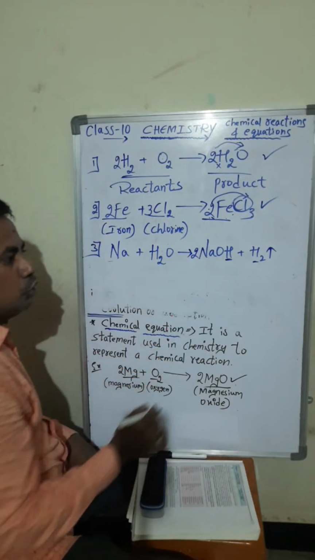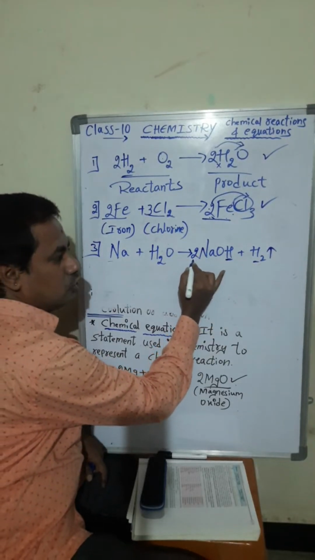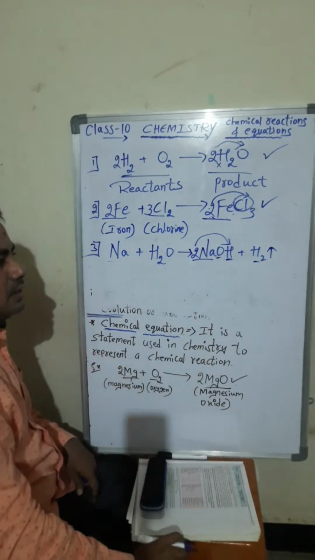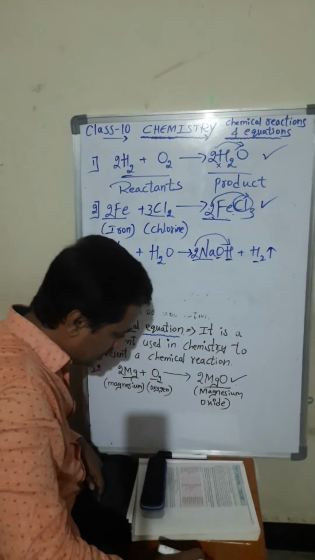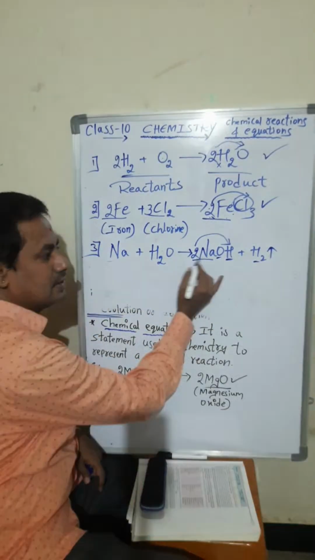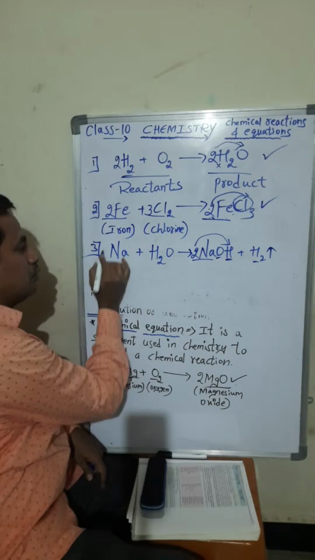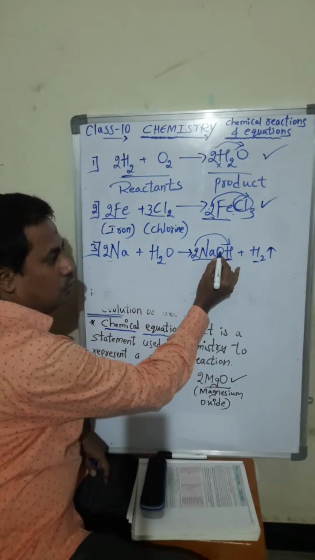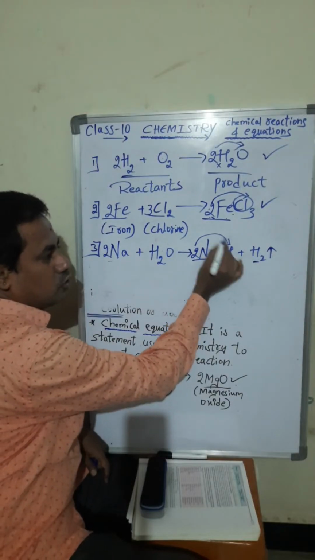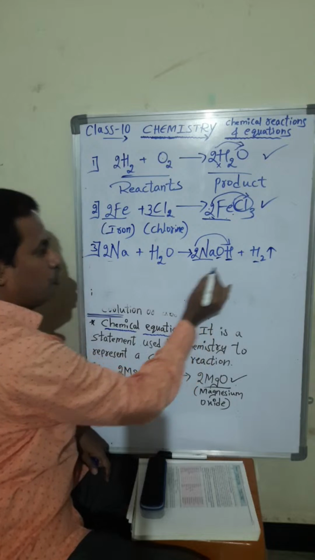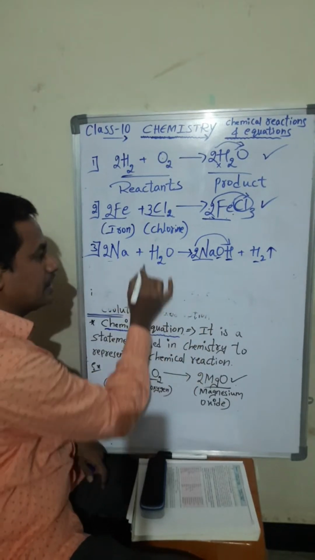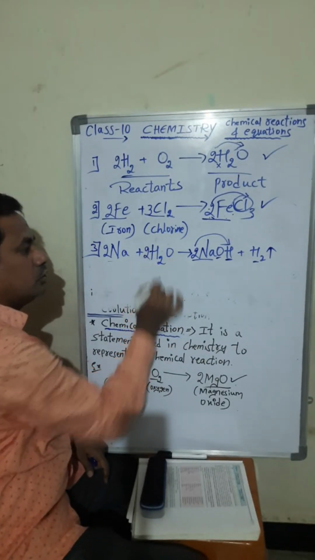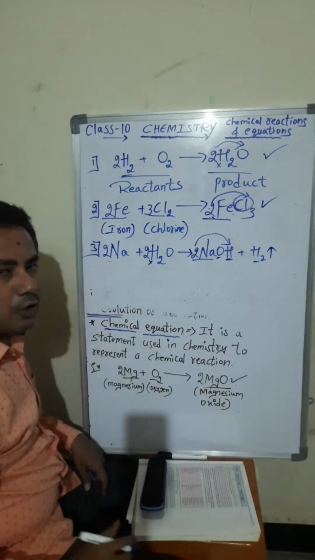So shall I put 2 here? This 2 belongs to Na also, hydrogen also, and oxygen also. Yes, 2 Na. So Na is 1 here, so we have to make it sodium 2 here, 2 here. Now hydrogen 2 plus 2, 4. Here only 2 hydrogens are there. We have to make it 4. We cannot change this number, so we have to put 2 here. 2 2s are 4 hydrogen.